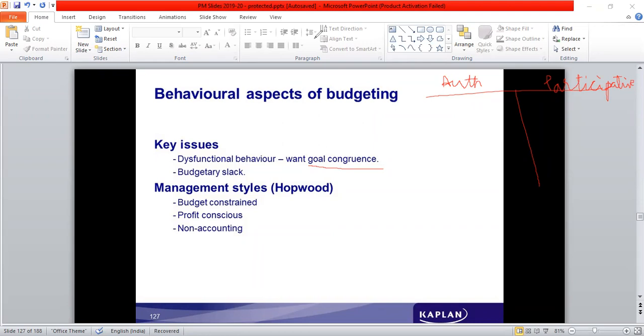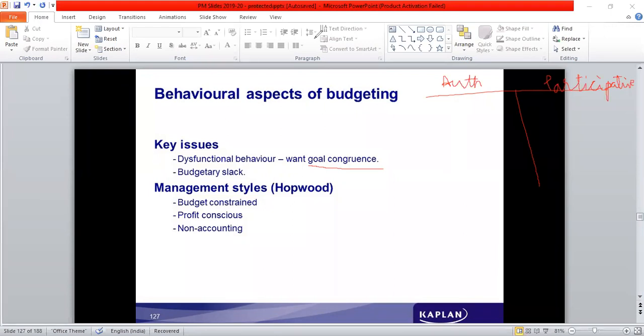So that is again an aspect which has to be noted down. They cannot afford to disturb the demand in the long run. There should not be any negative remark on the organization on account of fulfilling their objective of maximizing their profit. Maximizing the profit in the long run works out, but in the short run it will affect them drastically. But some of them are only focused on achieving things in the short run. They just look into the short run only, not realizing the negative impacts that would be left in the long run. So that is one style, profit conscious.